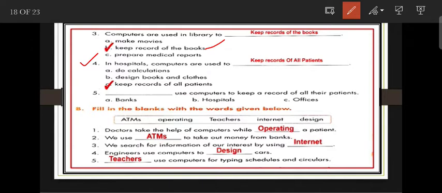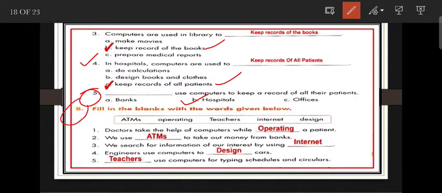So number C is the correct answer. Next is number 5, use the computer to keep records of all their patients. So hospitals use computers to keep a record of all their patients. So these are the tick marks from this chapter.